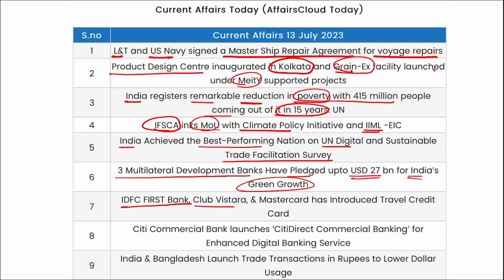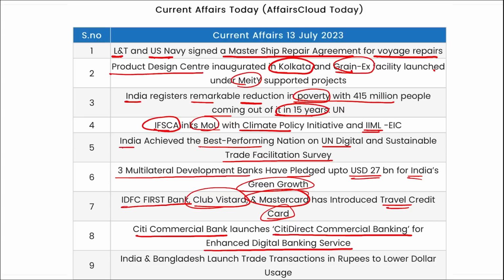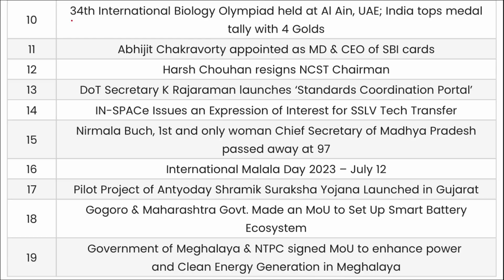IDFC First Bank and Club Vistara and MasterCard has introduced a travel credit card. City Commercial Bank launched the City Direct Commercial Banking for enhanced digital banking services. India and Bangladesh launched trade transactions in rupees to lower the dollar usage. Next, the 34th International Biology Olympiad was held at UAE and India has topped with 4 gold medals here.